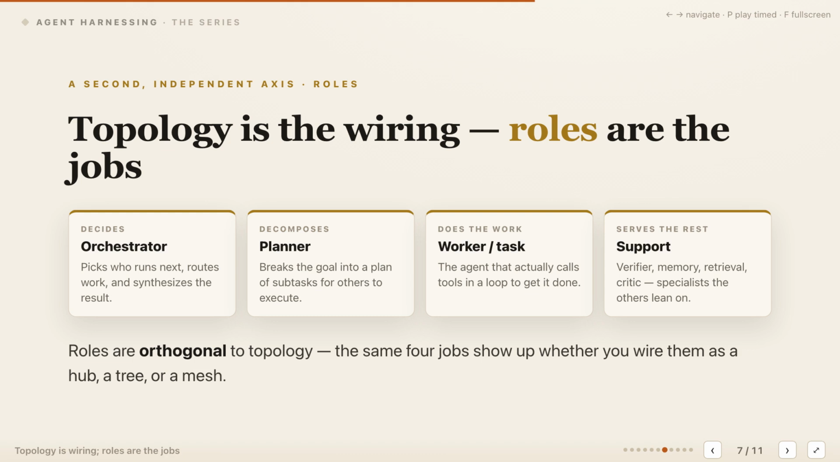Topology and roles answer different questions. Topology defines the wiring, while roles define the jobs performed inside it. The orchestrator decides who runs next, routes work, and synthesizes the final result. The planner decomposes a goal into subtasks that other agents can execute. The worker, sometimes called a task agent, performs the work by calling tools inside its own loop. Support agents serve the rest of the system through verification, memory, retrieval, or critical review. These roles are orthogonal to topology, so the same jobs can appear in a hub, tree, or mesh. Design the system's shape and its job boundaries as 2 separate choices.